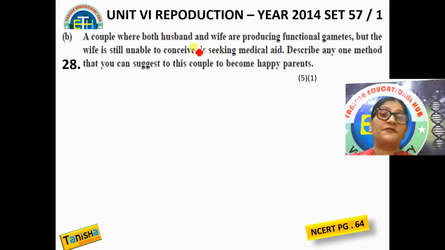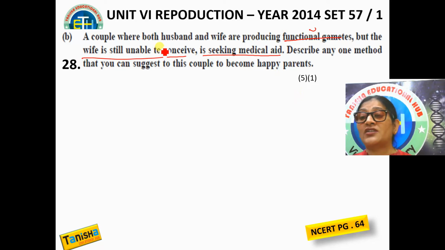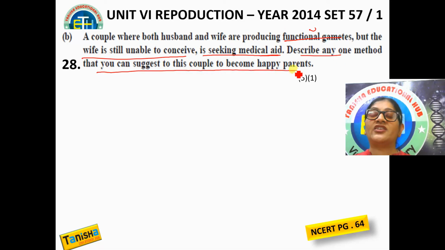Part B of question 5. A couple where both husband and wife are producing functional gametes, but the wife is unable to conceive, is seeking medical help. Husband is very normal. He's making the male gametes, and wife is also producing female gametes, but she is unable to conceive. That means her uterus is not working well, right? As she goes to a doctor, describe any one method that you will suggest these parents to become happy parents.